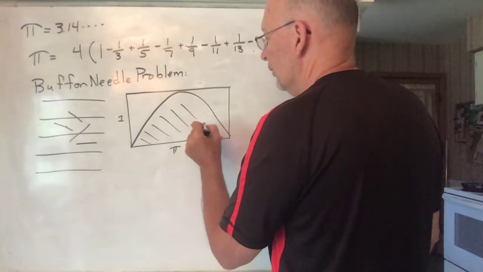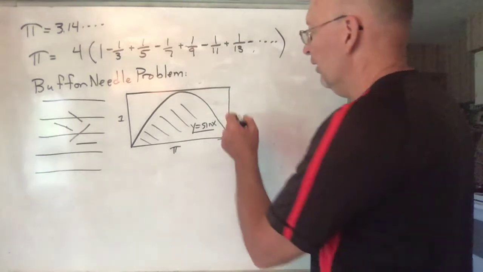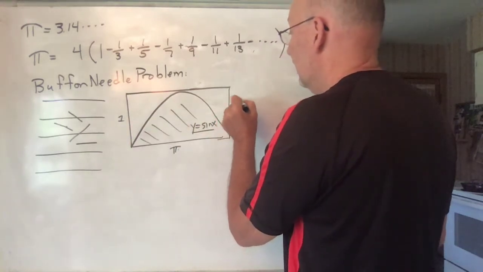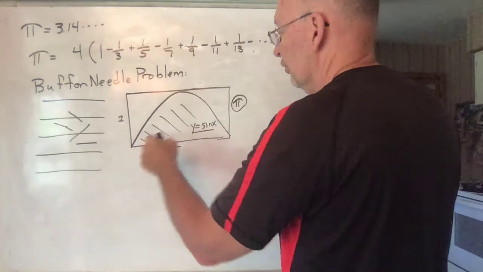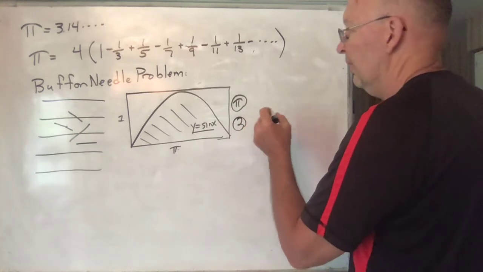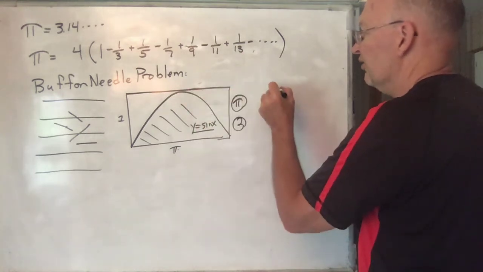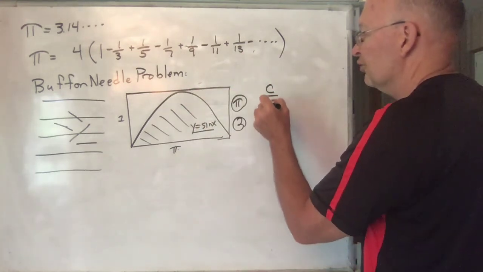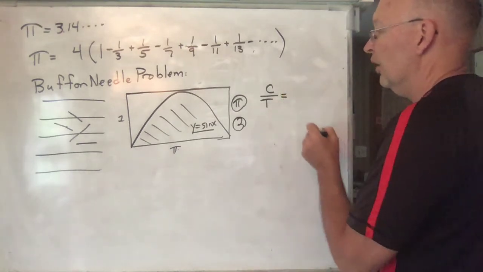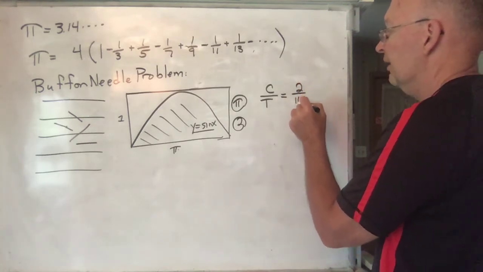This is the curve y is equal to the sine of x, okay? You need to know some trig in order to fully appreciate this. But it turns out that the area of this rectangle, well, you know that's the area is pi times 1, so the area of that is pi. And the area underneath this curve is 2, okay? And it turns out that the number of times that the needle crosses a line divided by the total number of times that you throw the needle, toss the needle, is the same ratio as 2 divided by pi.